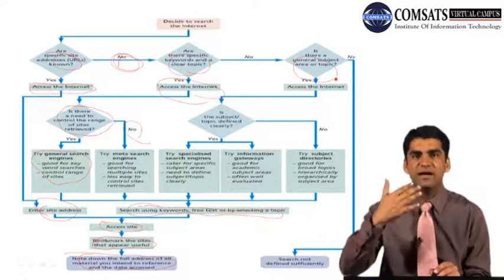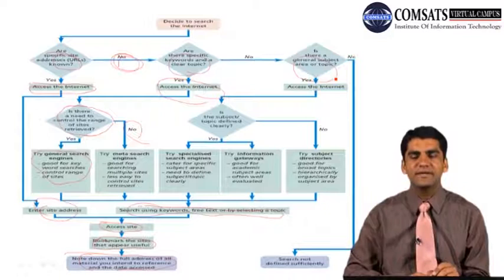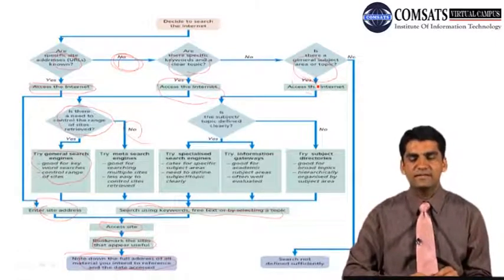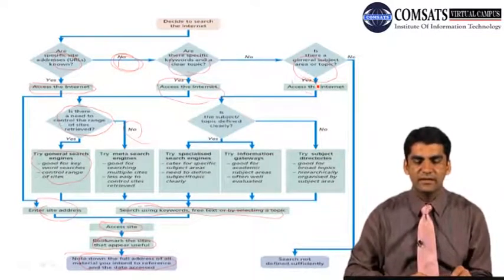Do you have any idea of which general area or subject topic you are interested in? If you answer yes, then you will definitely know whether you have access to the internet or not. If you have access to the internet, then you have to answer, is the subject topic defined clearly? You have to answer this, and when you answer yes, then you have to think about these.